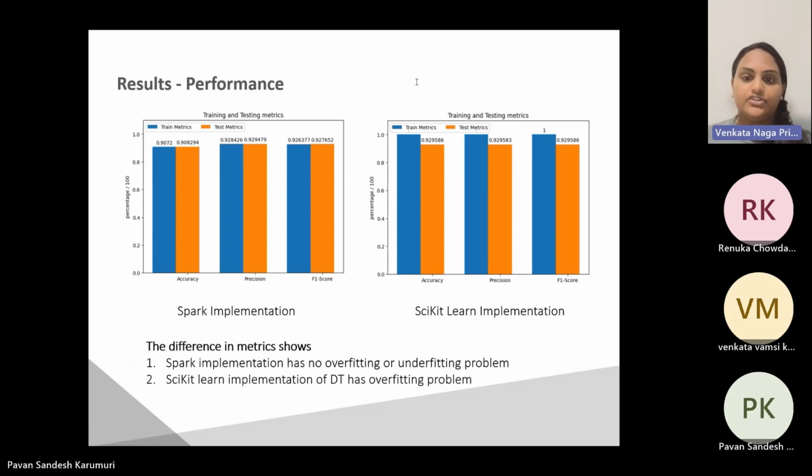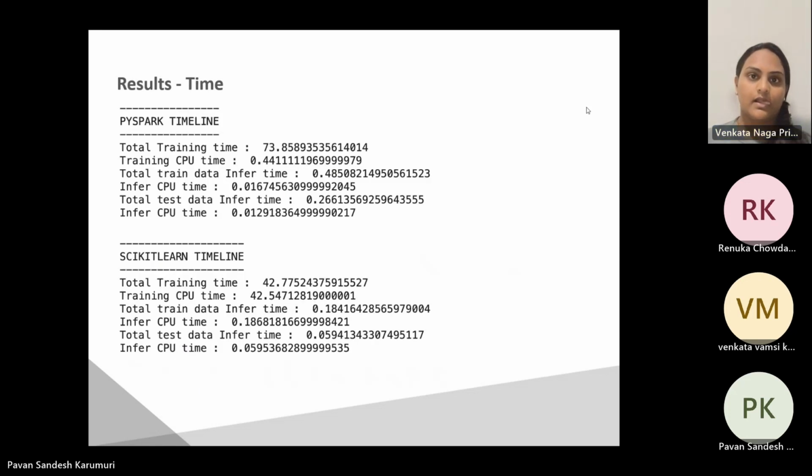The scikit-learn implementation of the decision tree model exhibited an overfitting problem. The model seemed to have memorized the training data, leading to decreased performance when applied to new data on large data sets. Overfitting can significantly impact the model's accuracy and predictive capabilities. From here, my friend Renika will take over.